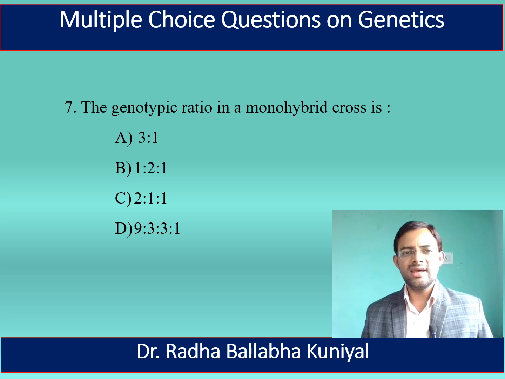Now, the next question is, the genotypic ratio in a monohybrid cross is 3:1, 1:2:1, 2:1:1, or 9:3:3:1. Here, the right answer is 1:2:1. Thus, we can say the genotypic ratio in a monohybrid cross is 1:2:1.